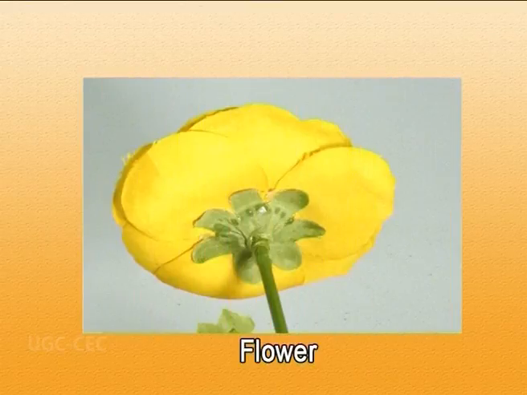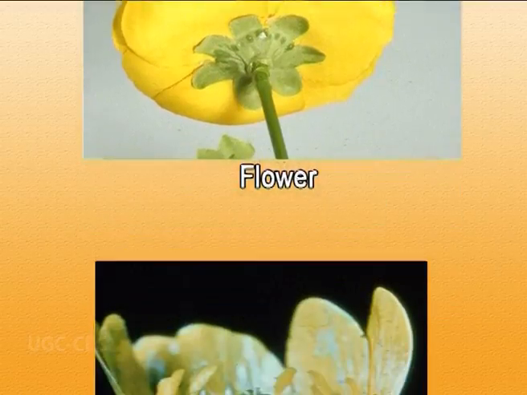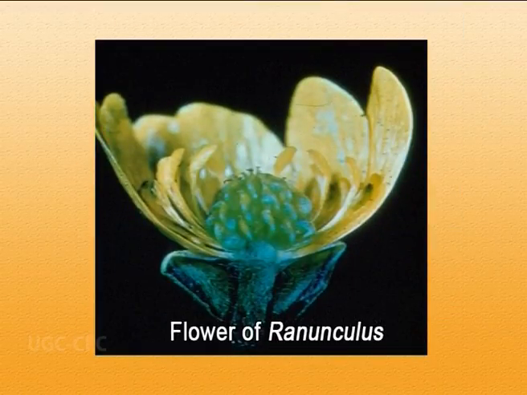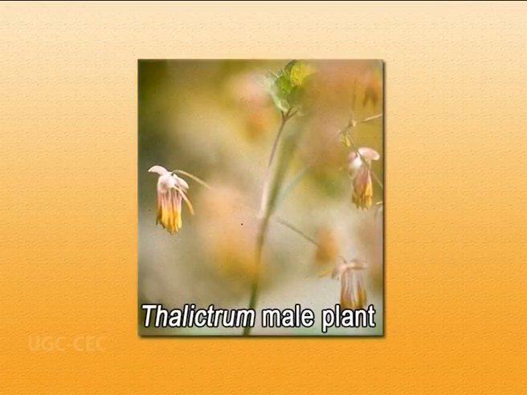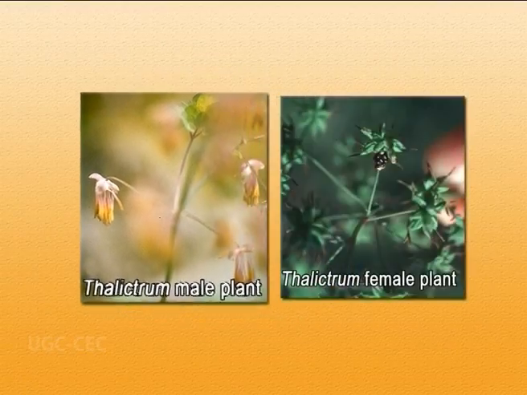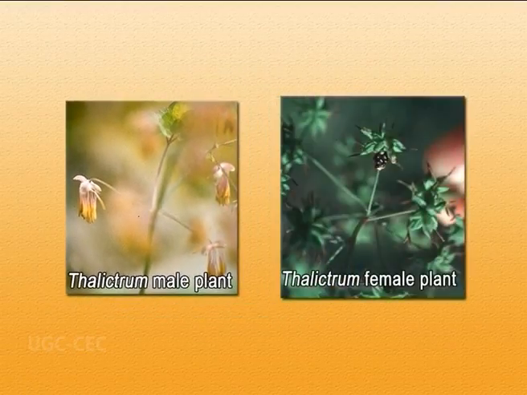Now coming to the actual flower, the individual flower. Flowers here are bracteate, bracteolate, and pedicellate. Pedicellate means that all the flowers have a stalk. The flowers here are mostly bisexual. That means both male and female parts are borne on the same flower. But there is an exception in case of Thalictrum where it is unisexual. That means you have separate male and female flowers.